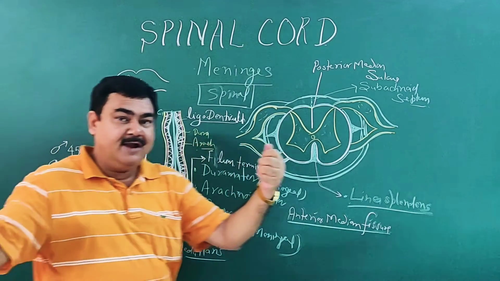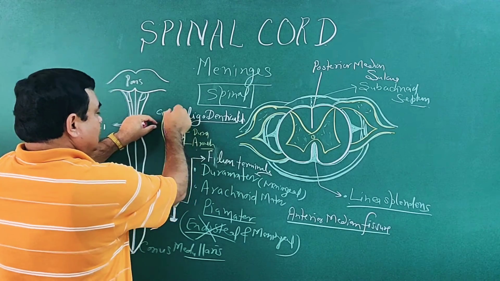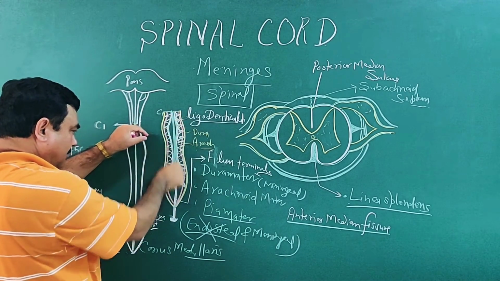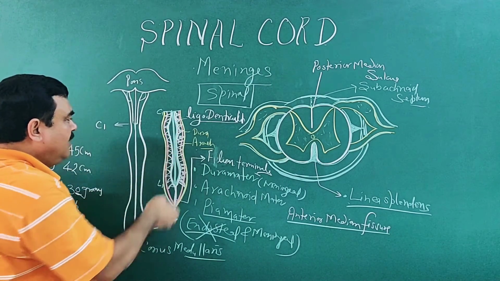So ligamentum denticulatum supports the cord and keeps it in the midline position. So these are the ligamentum denticulatum.